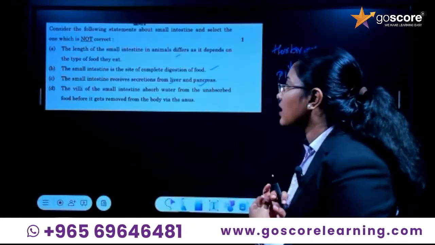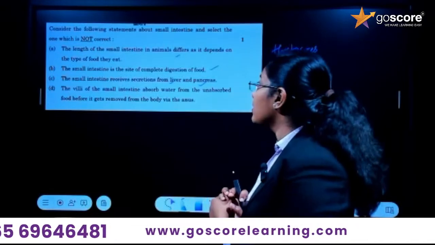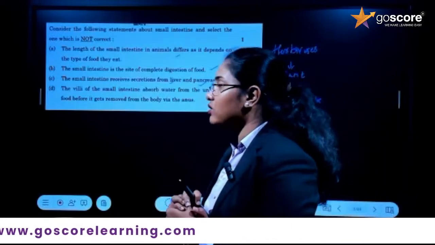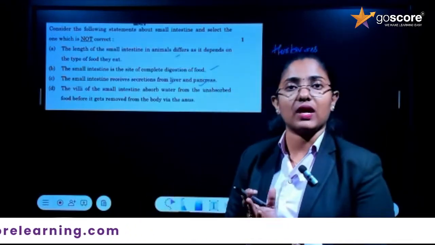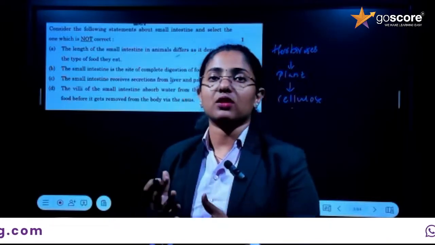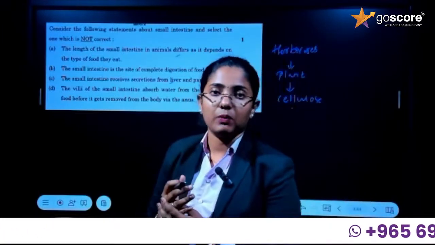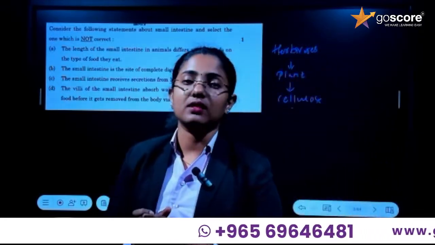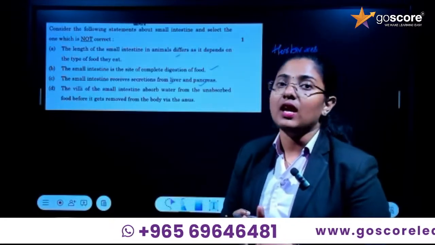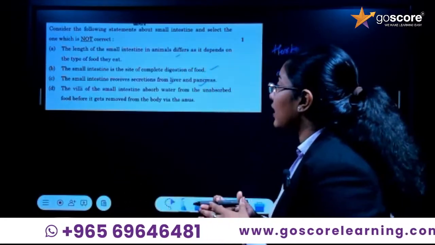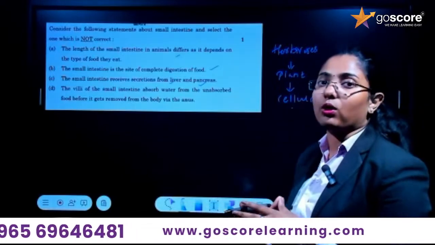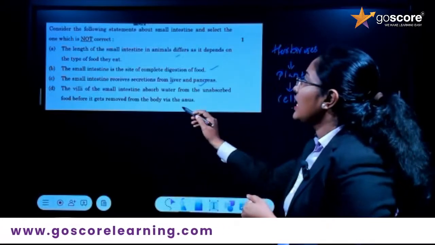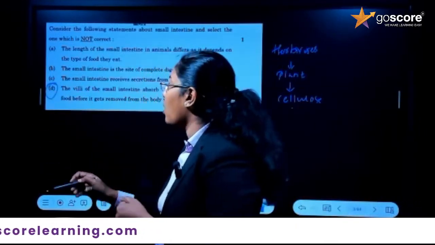So what is the next statement? The villi in the small intestine absorb water from the unabsorbed food before it gets removed from the body via the anus. So it is about the villi. Villi are actually for absorption, right? So what is actually absorbed there? The nutrients will be absorbed there. Water is reabsorbed inside the intestine. Inside which part of the intestine? It is in the next part, the large intestine. The maximum amount of water will be reabsorbed in the large intestine. So option D is the correct answer, which is the wrong statement.